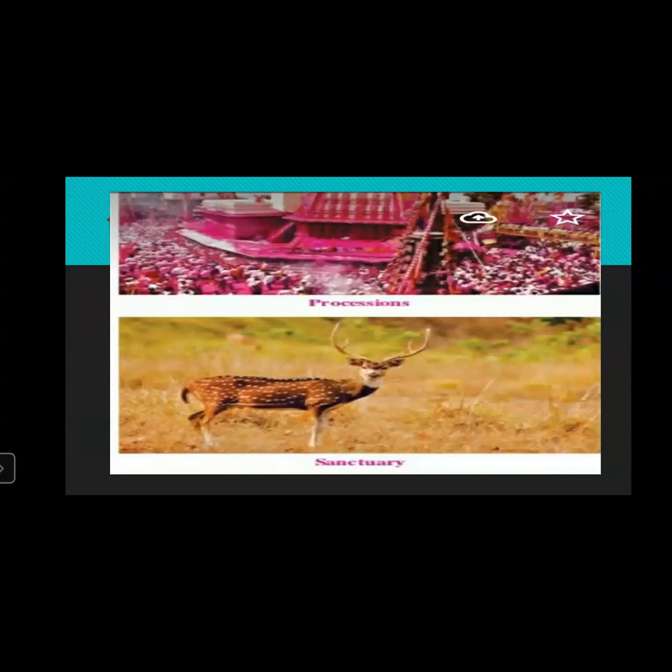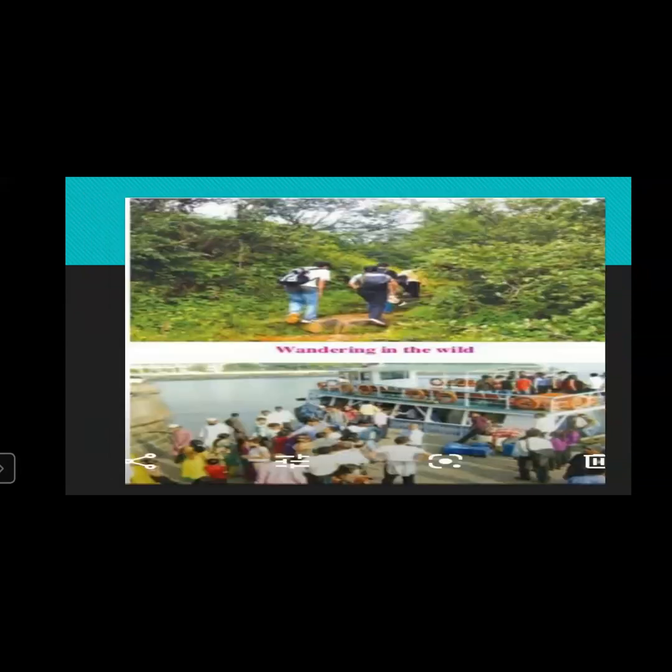Then, with the help of pictures, we have seen the aim of tourism and specialities of the destination. We have seen procession, sanctuary, and why the places are important. Then how places are important for wandering in the wild, and sea tourism.